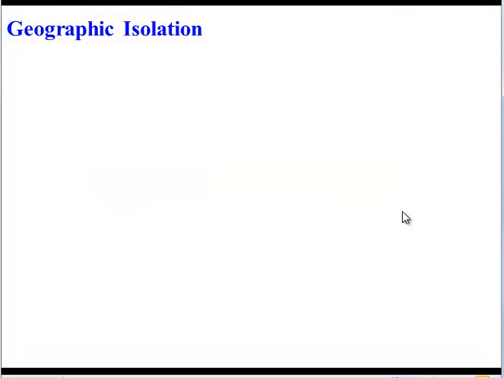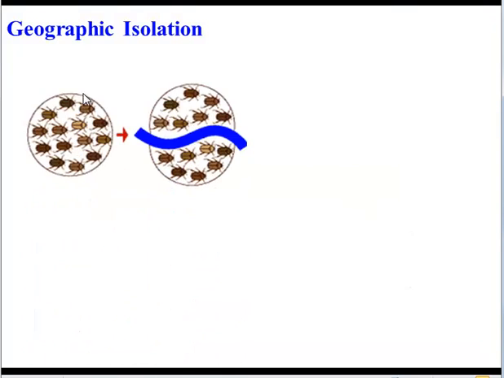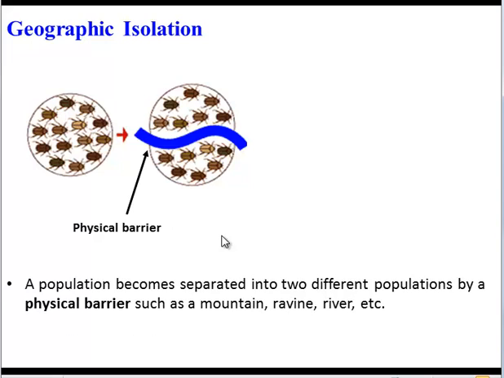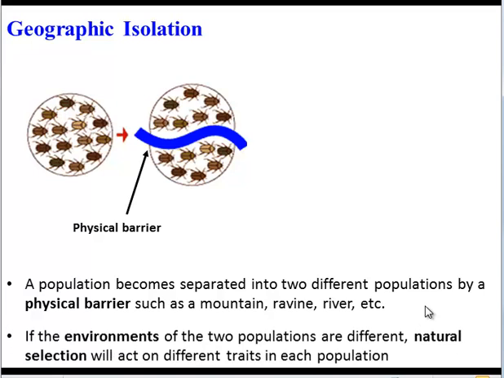All right, so now that we know the types of barriers that separate species, let's take a look at how the process occurs. Now, there's a few different types of speciation, but in the type we focus on today, it all starts with geographic isolation. Here we've got a population of beetles, and something happens in the environment to physically separate the populations into two different populations. So that physical barrier could be a number of things. It could be a mountain, it could be a ravine, it could be a river. Something, though, that prevents them from interacting.